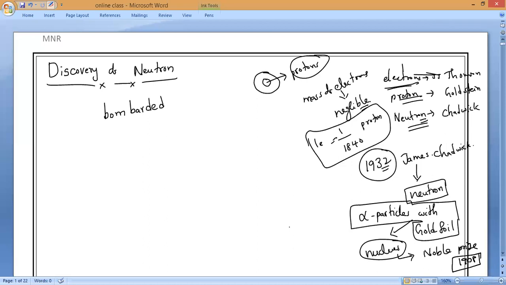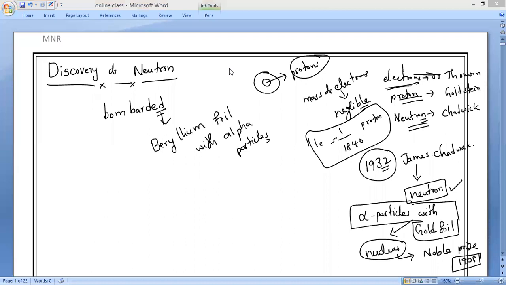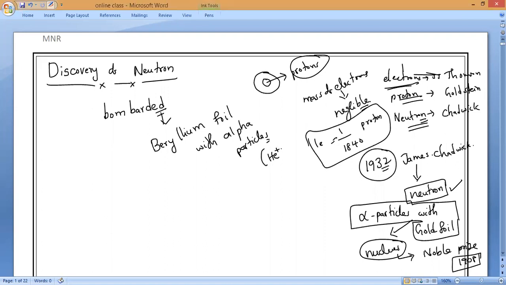Now, Mr. Chadwick, to find the neutrons, bombarded beryllium foil, please all of you remember that, with alpha particles. Who is an alpha particle? Anyone? The nucleus of helium, He2+ ions. Electrons are removed from helium. That is what alpha particles are.